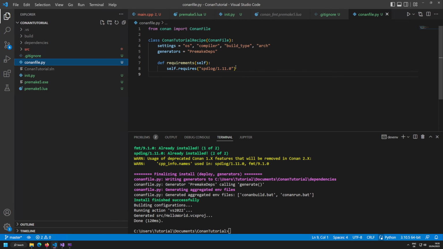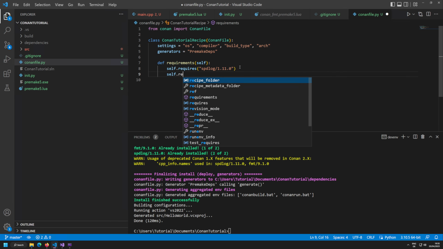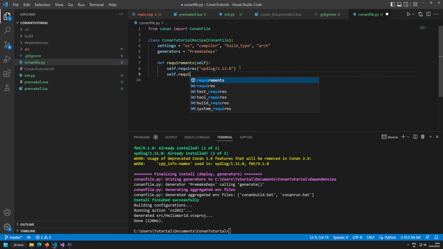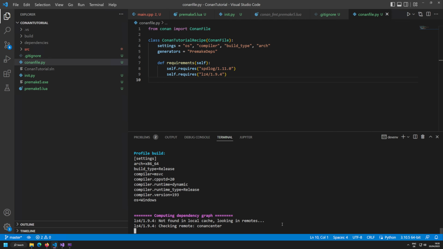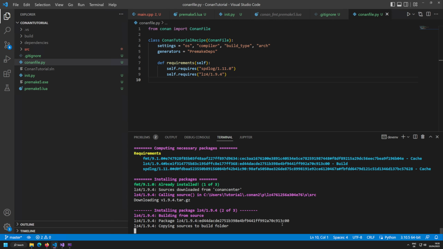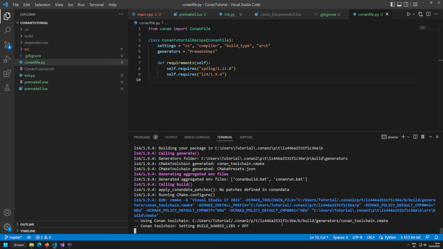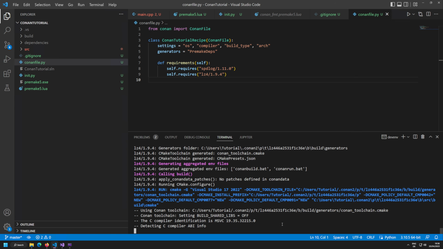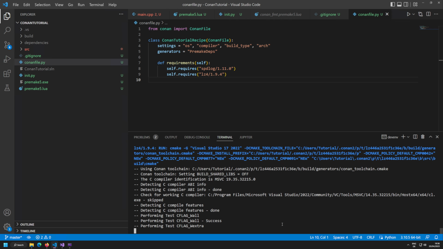We're going to go to our conanfile.py and write another self.requires. That's costing time because I'm an idiot, but that's a different story. So we basically require LZ4 by adding this in here. One button up, init.py Python, downloading FMT. FMT is copied to the source folder. Now it's building it by using CMake.